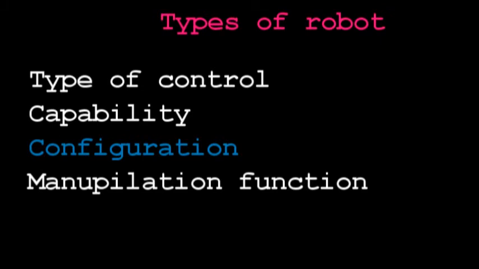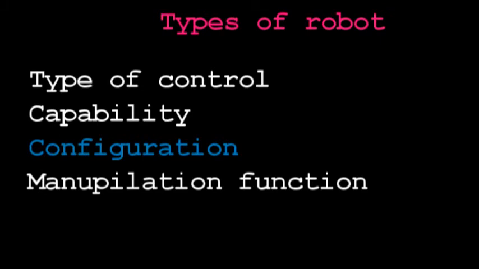According to configuration, there are Cartesian coordinate robots, cylindrical coordinate robots, spherical robots, and articulated robots. Based on manipulation function, there are pick and place robots, universal robots, and special purpose robots. So these are the various types of robots involved in the manufacturing area.